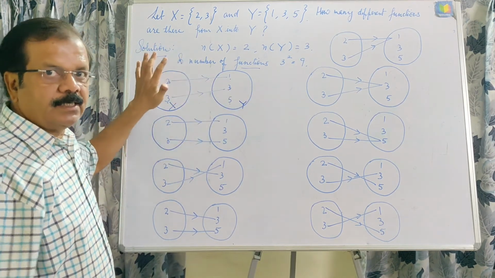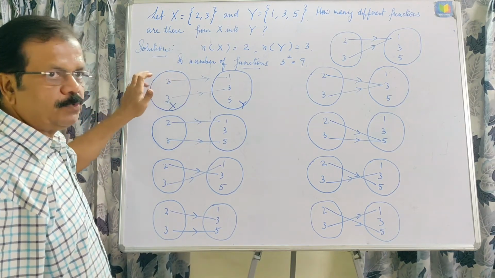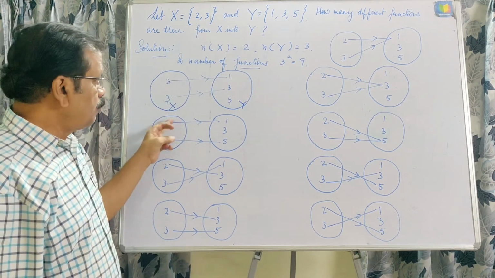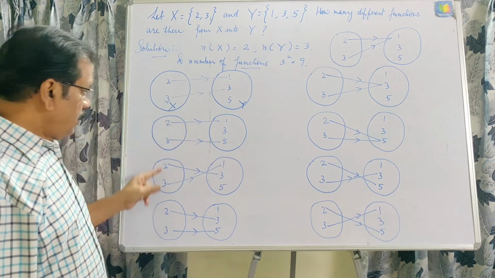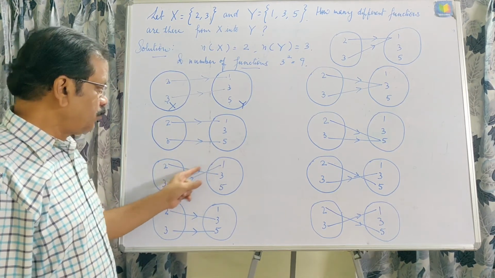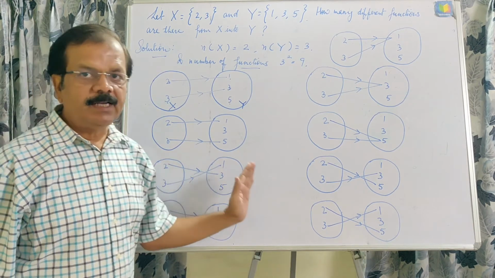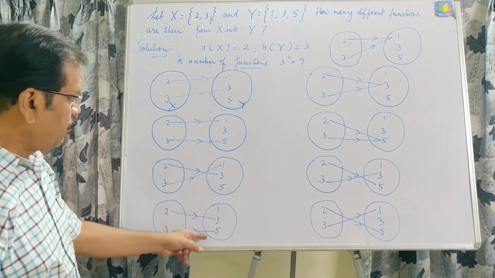And this is the condition of being a function, that the entire domain should be used up. Okay, second one, 2 to 1, 3 to 5. Again the same condition, 2 to 3 and 3 to 1. Both the elements are being used up with different elements of the second set. Here 2 to 3, 3 to 5.